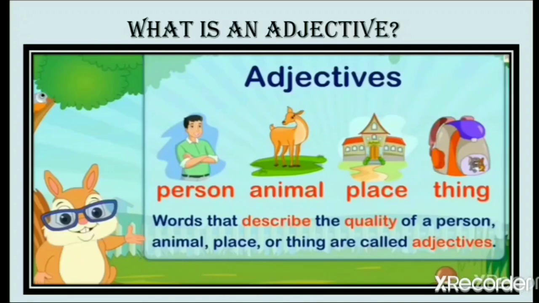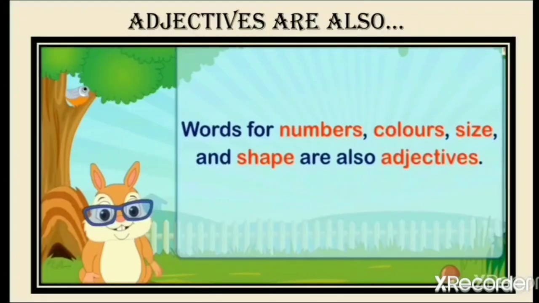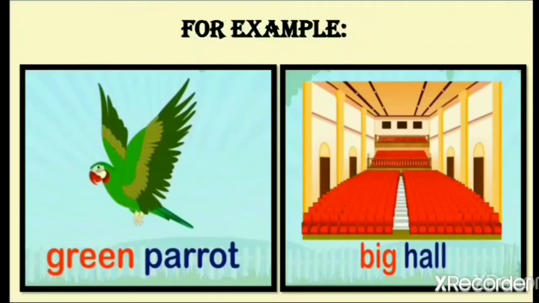When we describe a person, animal, place, or thing, these are called adjectives. And words for numbers, colors, size, and shape are also called adjectives. Correct. So these were the very basic things. We knew it already. Now let's look into a few examples.